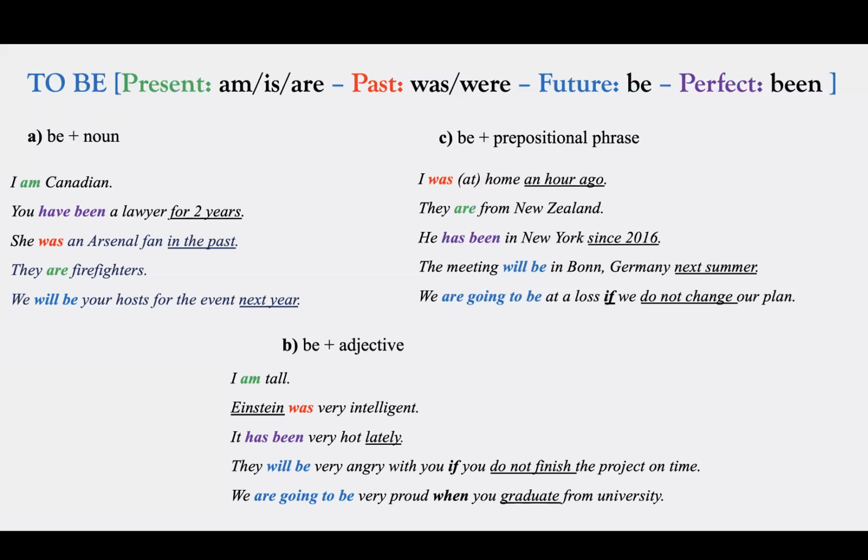And the last one, we are going to be at a loss if we do not change our plan. So here, it's talking about the future condition. If we do not change our plan along the process in the future, we are going to be at a loss. So this means we will lose money. We will be in a difficult situation financially. Okay, that's it. Let's move on.